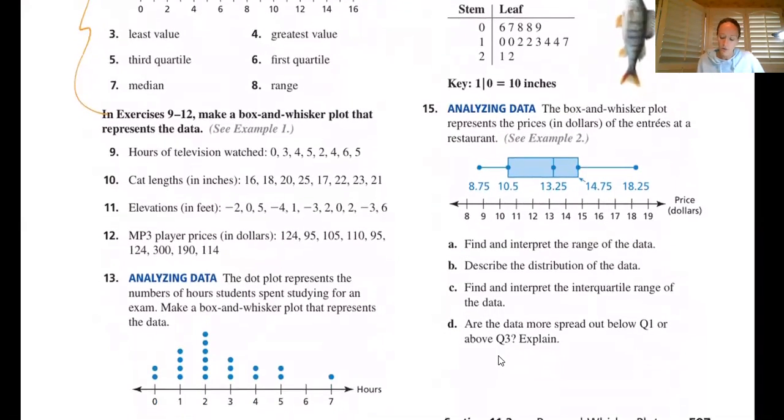Then I give you just one where you have to fully take the numbers, and I guess number 13 is kind of one also, where you're going to make the box and whisker plot. The nice thing is you don't even need to interpret it though. No questions, no extra data analysis, just make it. But remember, quick word to the wise, you got to get them in order.